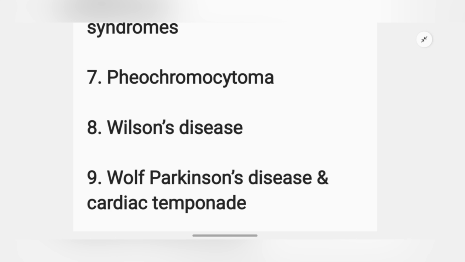Next, Wolff-Parkinson-White disease and cardiac tamponade. I don't know why, but I have this gut feeling that these two topics are very easy to understand and they will definitely come in the exam. And I have seen in PYQs that there are multiple questions in almost every FMG exam related to these topics. So just read them, and they won't take more than 10 minutes or 5 minutes, I would say. So why not read them?